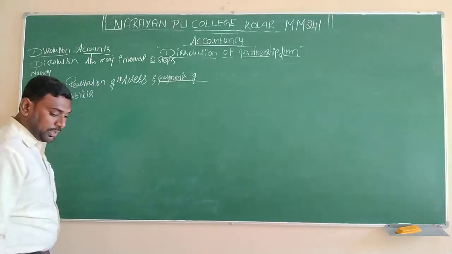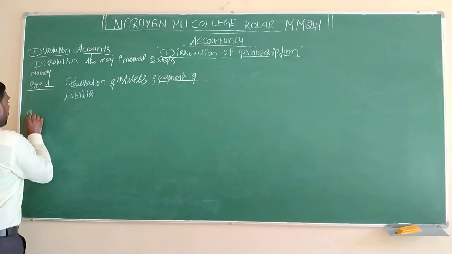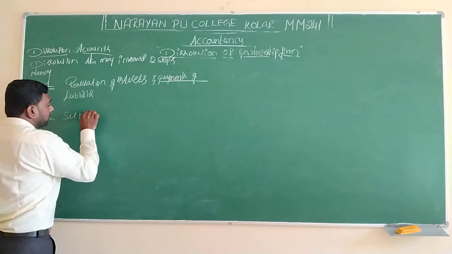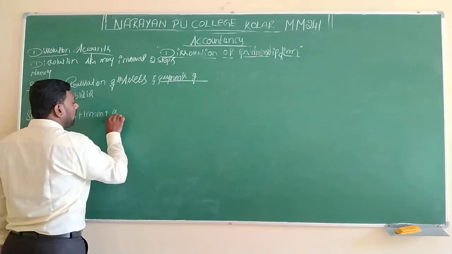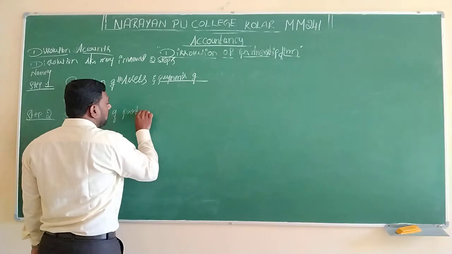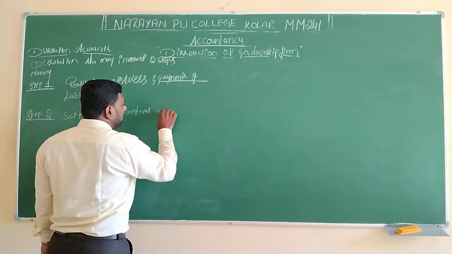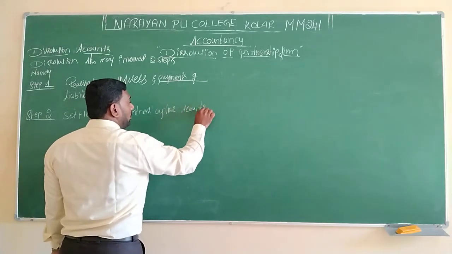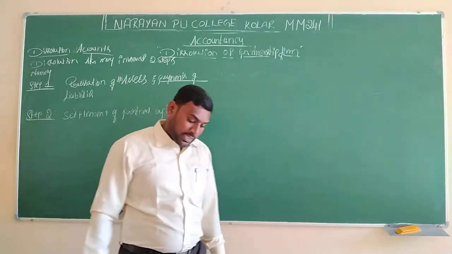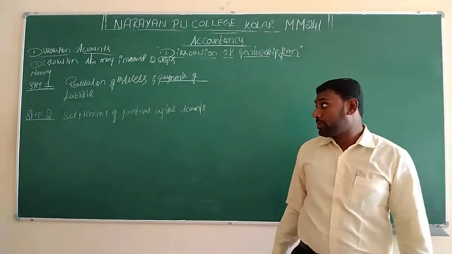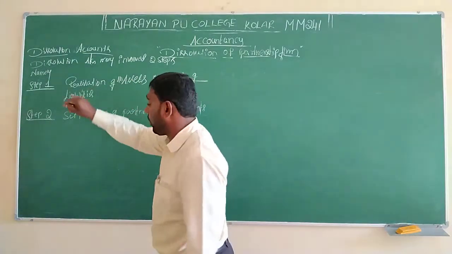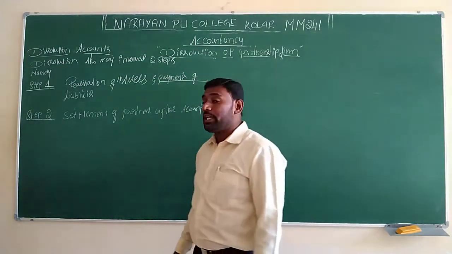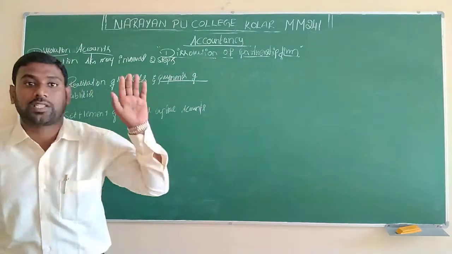Step 2: settlement of partners' capital accounts. Once we have made the payment to the outsiders, after the settlement of outsiders' payments, the firm has to settle the payments of partners also.